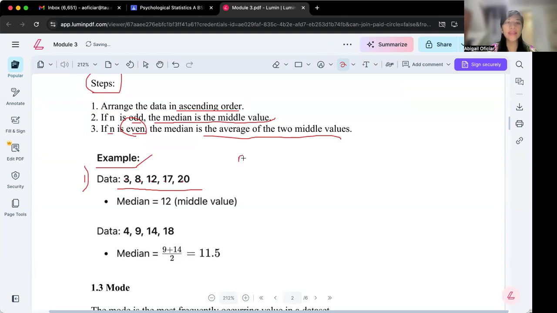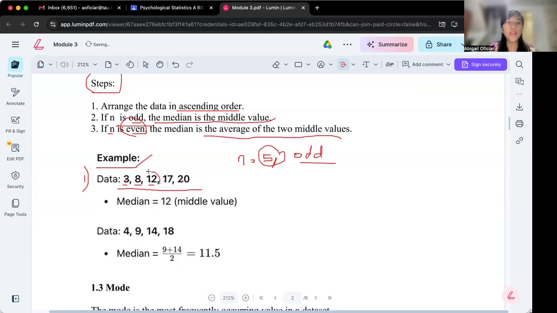So n is 5, which is an odd number. Because it is odd, we get the midpoint or the middle value. The middle of 5 is 3, so we count from the first value: 1, 2, 3.